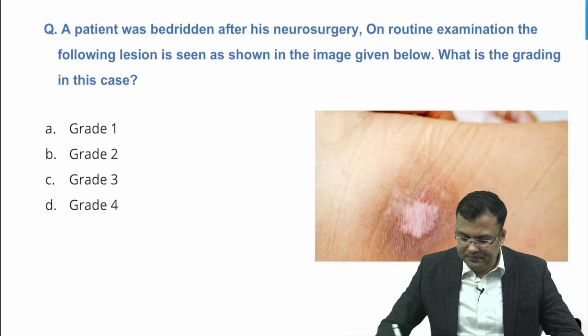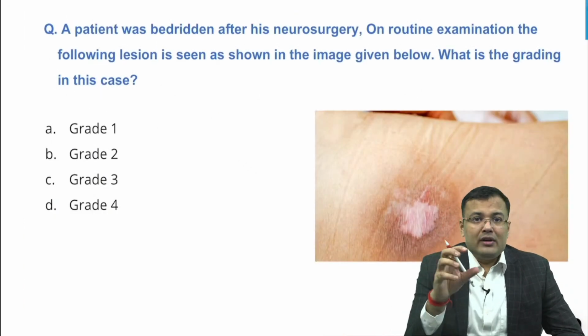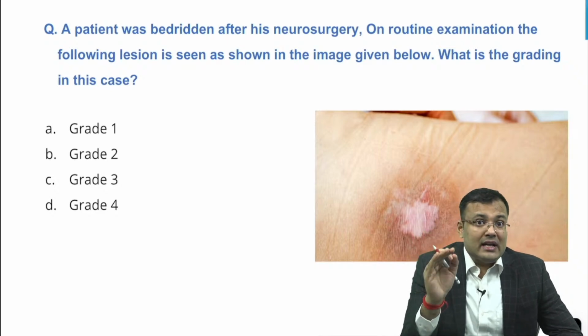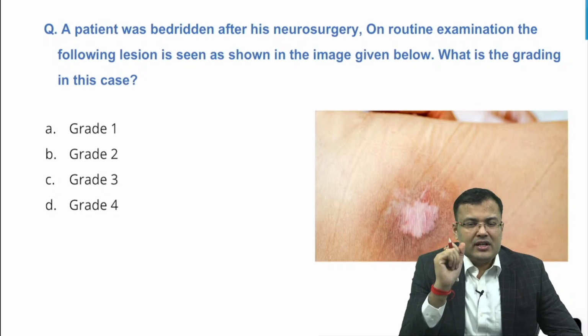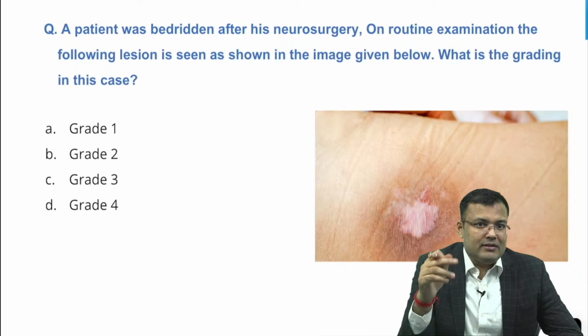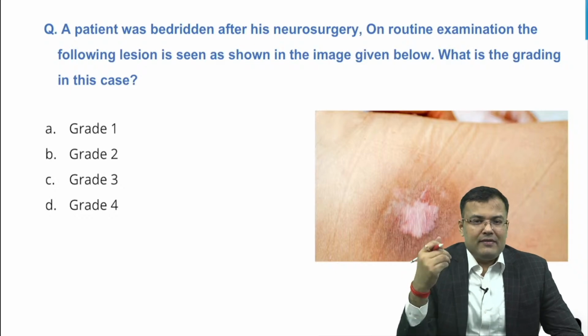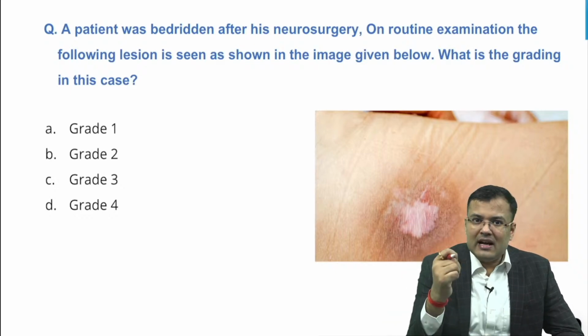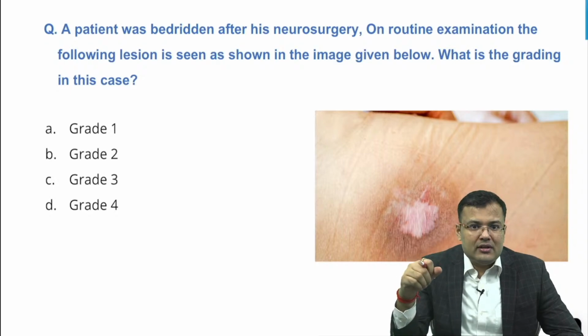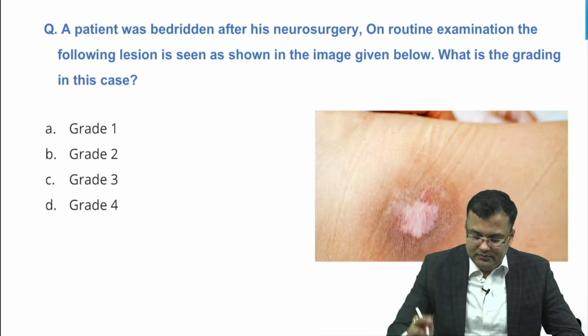Okay. Next, let me tell you nowadays what is the trend of questions. If you see 2-3 questions I am telling you, these are asked in each and every paper. First, tension pneumothorax, second, pressure sore, pressure ulcer, third, Fournier's gangrene, clear. These are the questions which are asked in each and every paper. Fifth, perforation peritonitis, gas under diaphragm, pneumoperitoneum. So, guys, this pressure sore, pressure ulcer, it is very important.